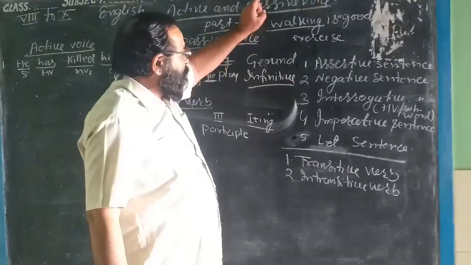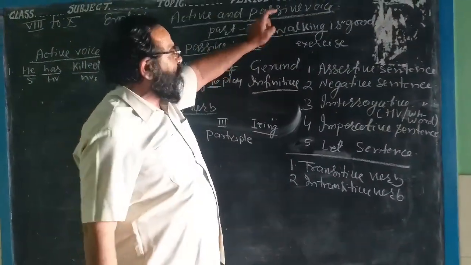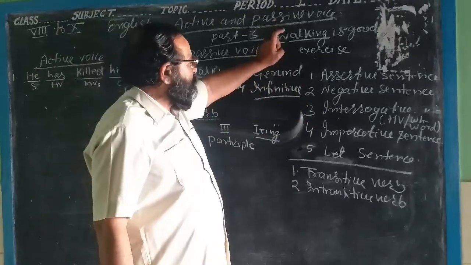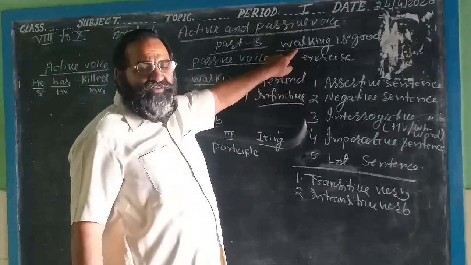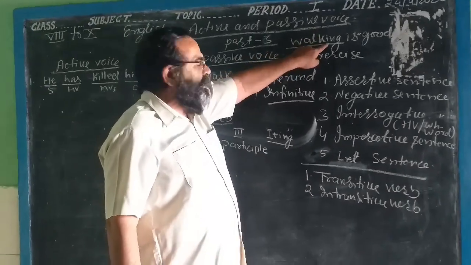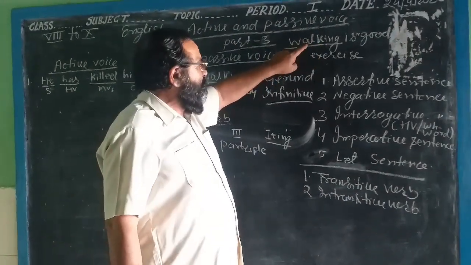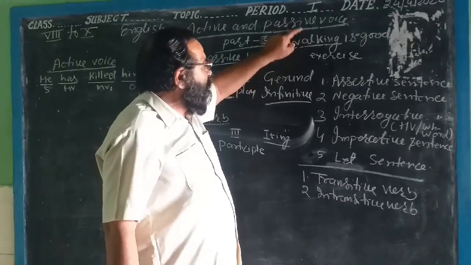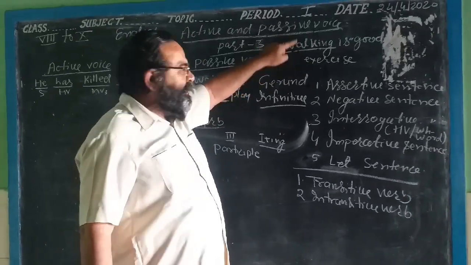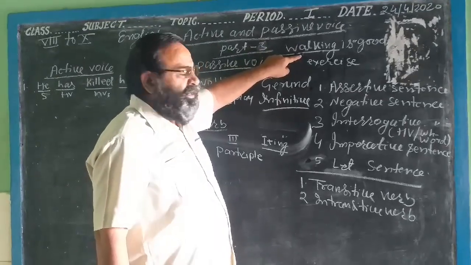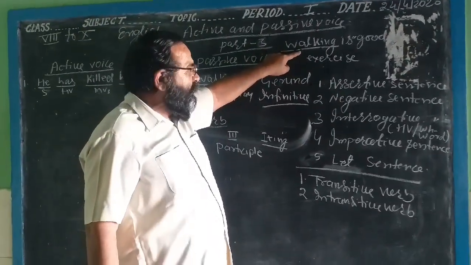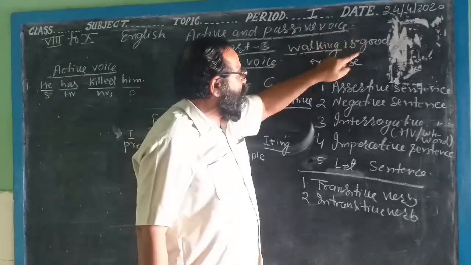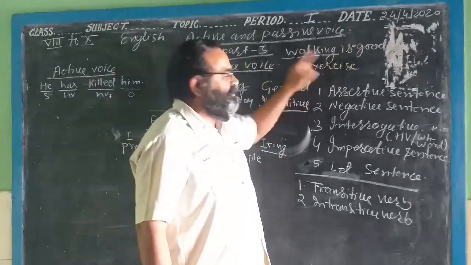In this sentence it is the subject, but it is the subject of the gerund. Walk is the main verb, and here is ing. We will call it first form plus ing, but here it is called the gerund. Walking is a subject, exercise is a good, walking is a good exercise.